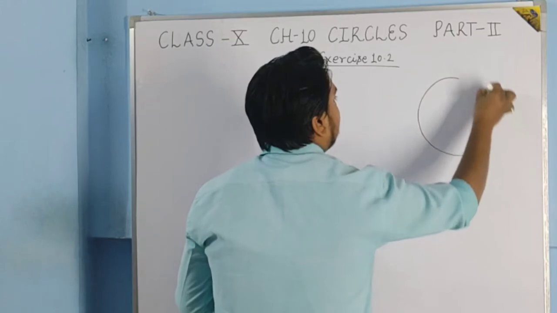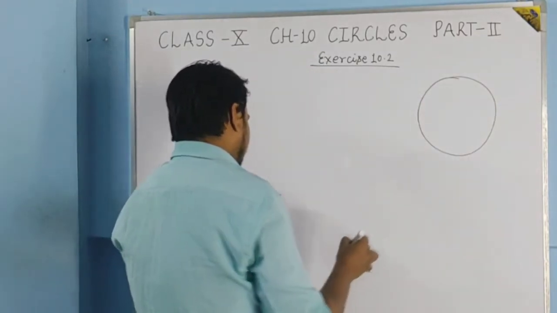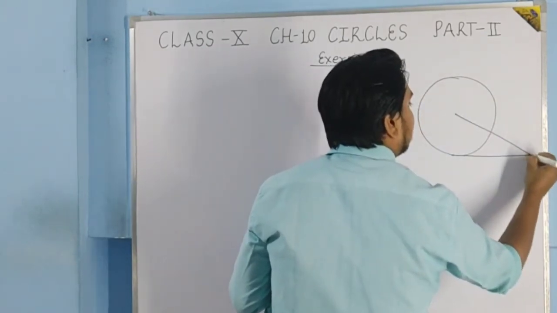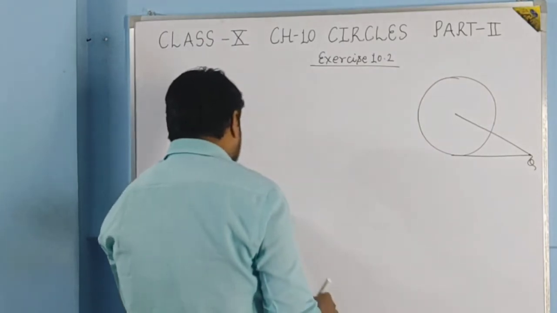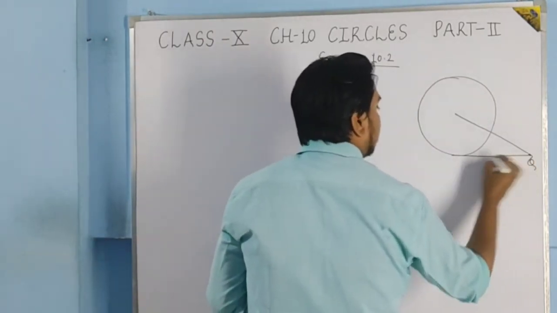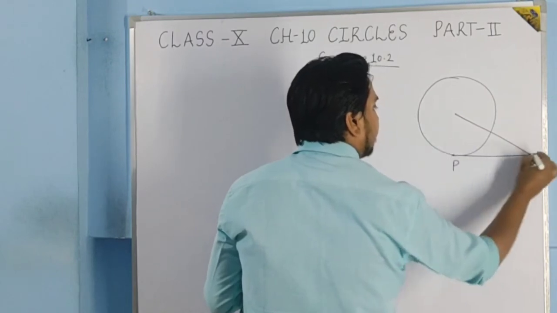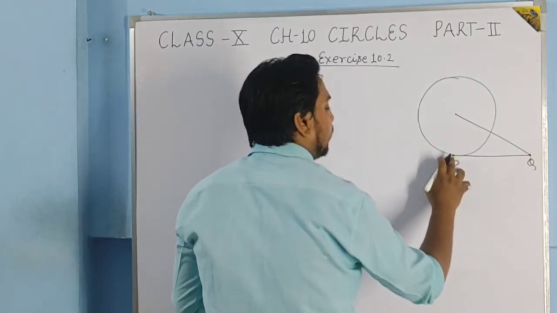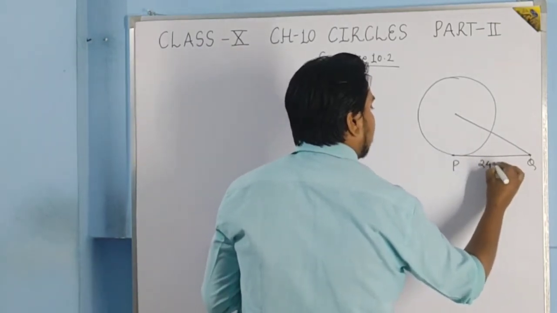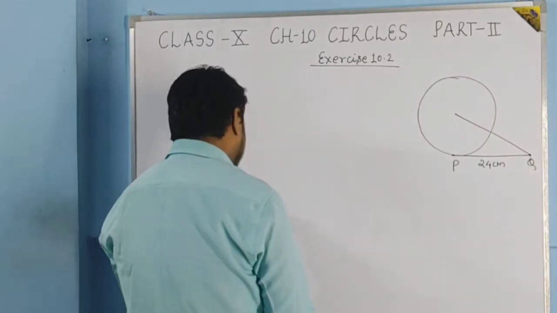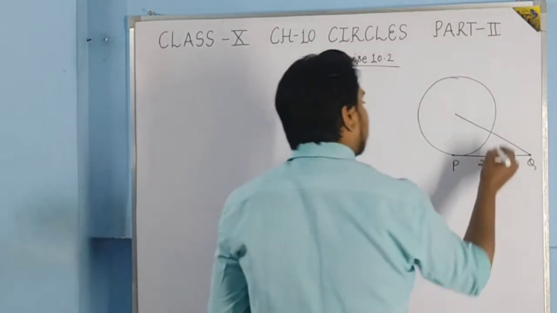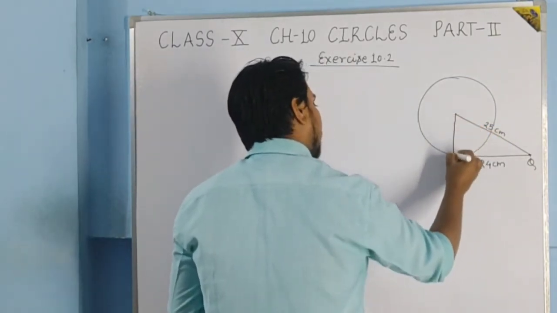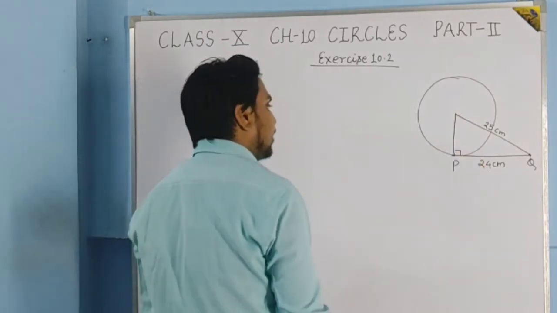Okay, this is given that there is a circle, and from point Q, this is the point Q. From point Q, the length of the tangent to a circle is 24. See, this is the external point Q, and from this to P, the point of contact, this will be the length of the tangent. It is given that it is 24 centimeter. And the distance of Q from the center is 25 centimeter. This distance is given 25 centimeter. Okay, so you have to find the radius of the circle.